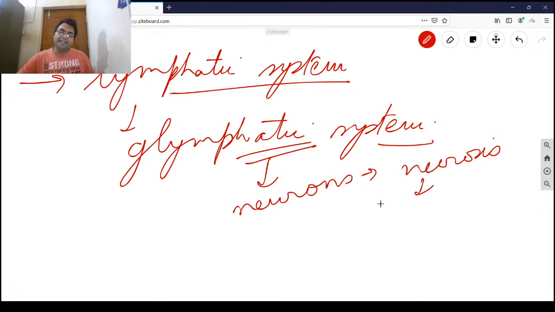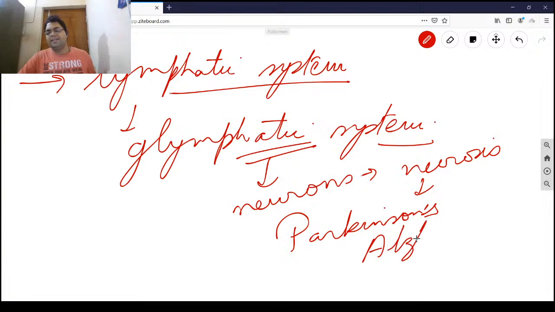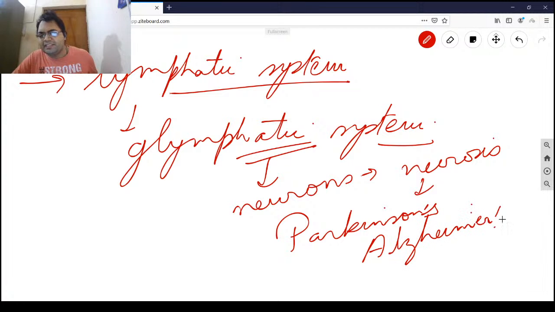lead to various brain diseases like Parkinson's, Alzheimer's. You might have heard of these diseases. Alzheimer's is a type of dementia, the worst type of dementia, you can say, neurodegenerative, where the neurons start dying. In Parkinson's also, dopamine producing neurons start dying.